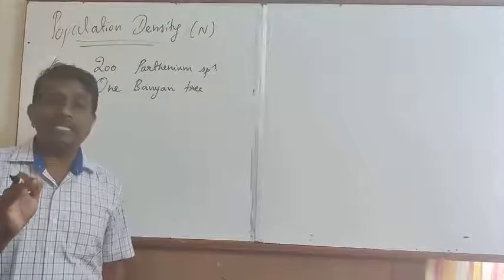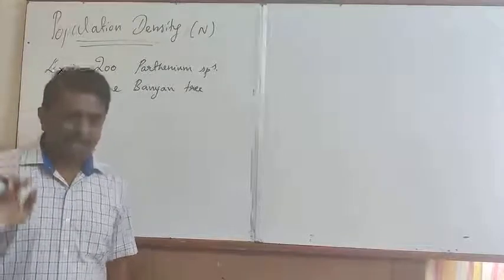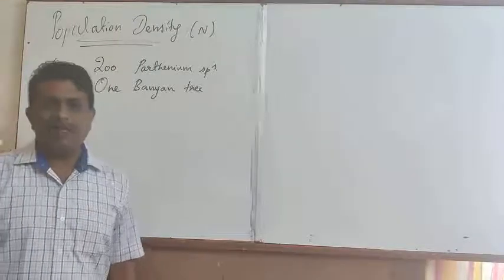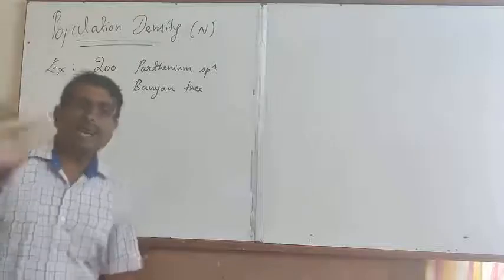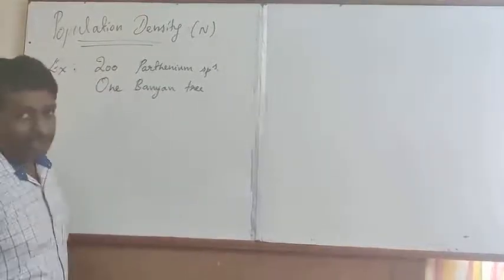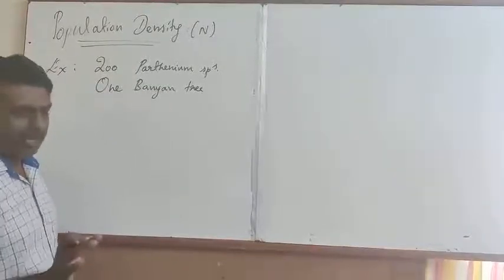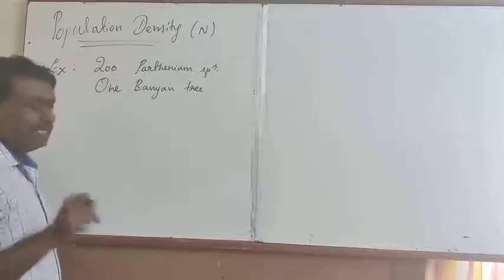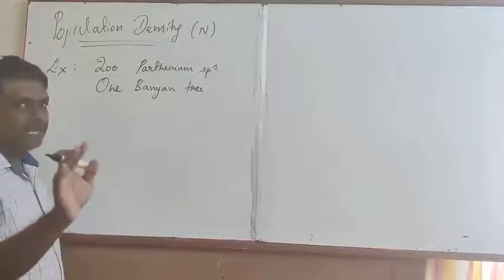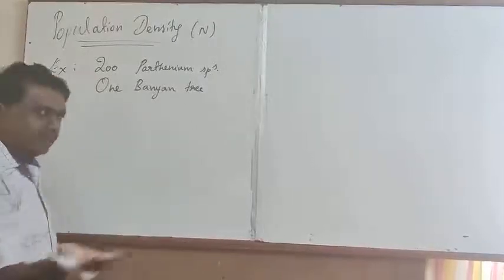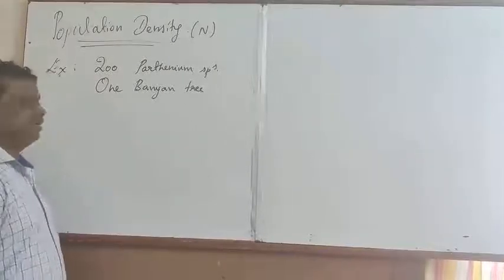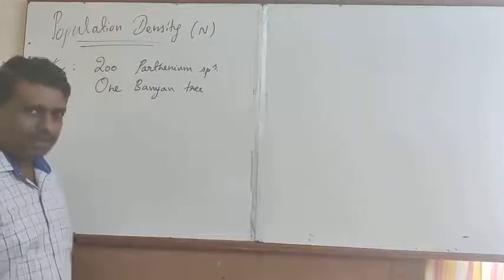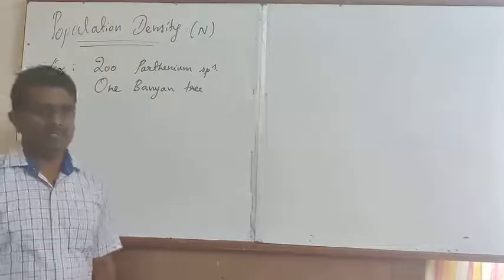The population density of banyan tree is relatively low compared to the Parthenium species because the total number of individual species in that geographical area is more with reference to Parthenium species.